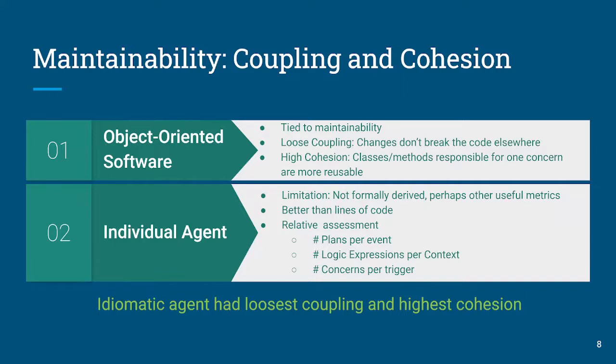And so to do this, accounting for these limitations, we came up with three key metrics to try to assess the interconnectedness of the plans within the individual agent. One was to look at the number of plans triggered by each event. Another was to look at the number of logic expressions in the context. The idea being if you had more plans per event and more logic expressions in each context, you're more likely to have interconnections from those different terms or expressions. And lastly is the number of concerns that are addressed by each triggering event.